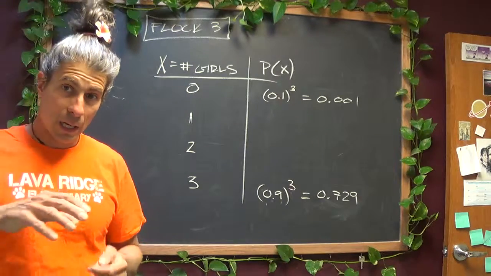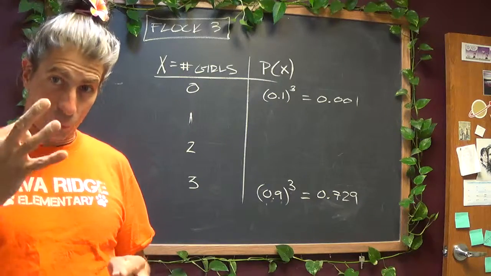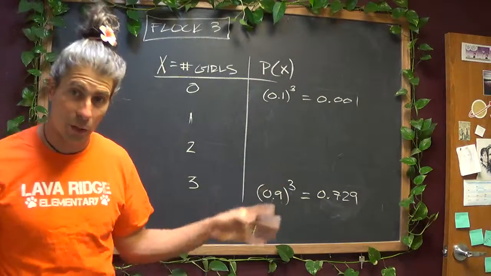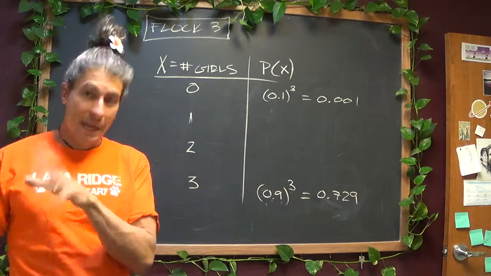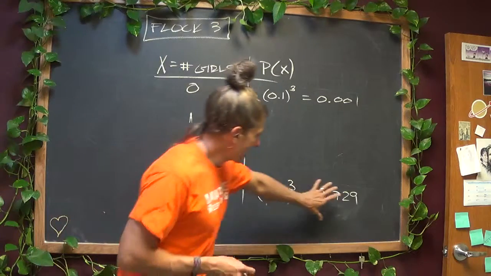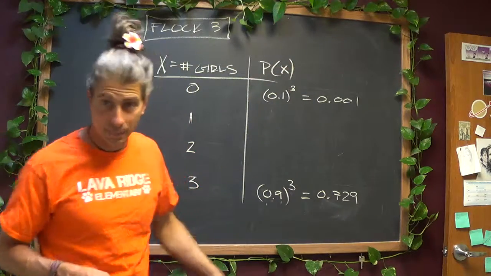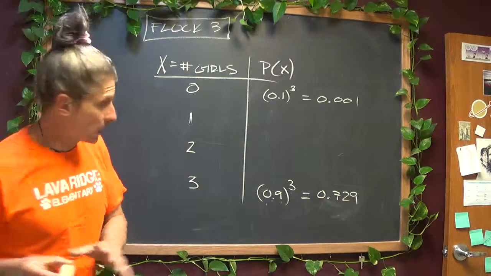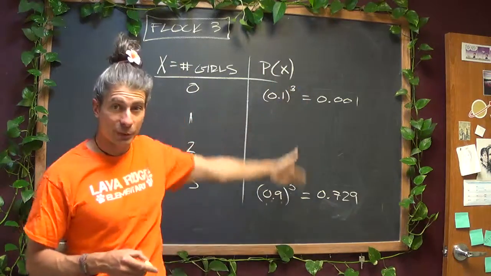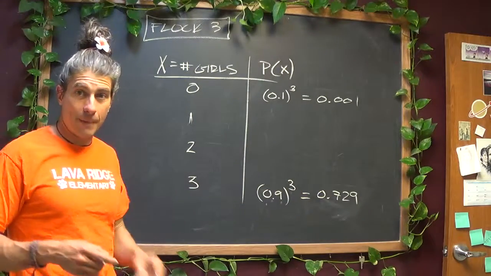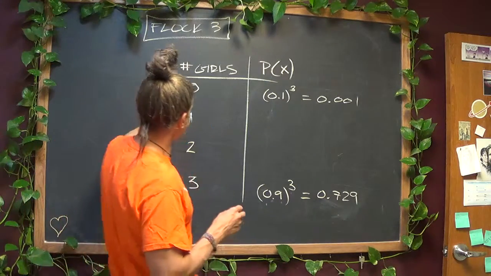So that means I've bought 12 total birds altogether, and 9 of those 12, which is 3 of the 4 times I've purchased 3, 9 of the 12 should be girls. That means in that last one, that 4th one, there's a pretty good chance of a boy. And if there's a 3/4 chance of all girls, there's about a 1/4 chance of the rest being boys. So what we know right now is this is 0.729, this is 0.001. Together, that's 73%. So the challenge now lies in figuring out what numbers go here and here.